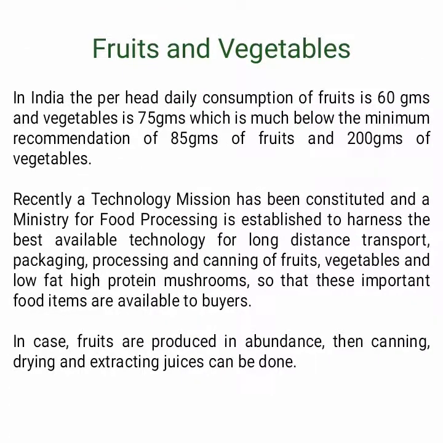Fruits and vegetables. In India, the per head daily consumption of fruits is 60 grams and vegetables is 75 grams, which is much below the minimum recommendation of 85 grams of fruits and 200 grams of vegetables. Recently, a technology mission has been constituted and a Ministry for Food Processing is established to harness the best available technology for long-distance transport, packaging, processing and canning of fruits, vegetables and low-fat high-protein mushrooms, so that these important food items are available to buyers. In case fruits are produced in abundance, then canning, drying and extracting juices can be done.